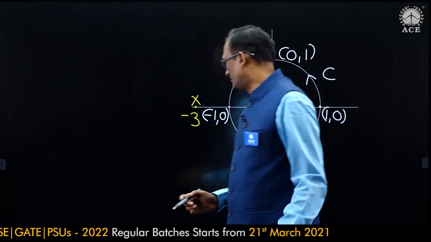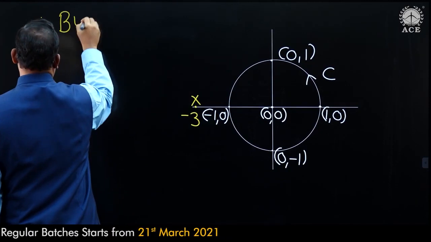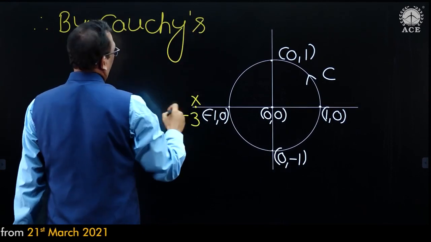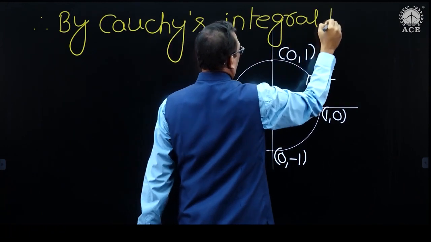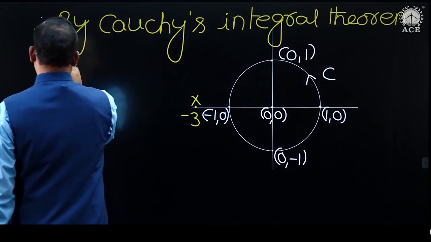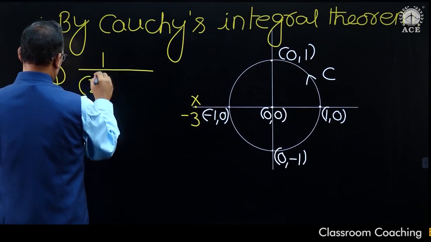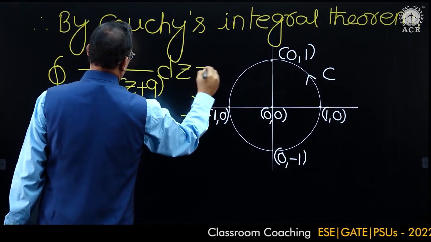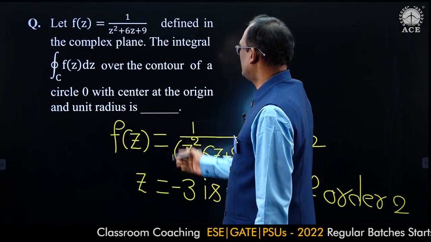Therefore, by Cauchy's integral theorem, integral of 1 by z square plus 6z plus 9 dz is equal to 0. This is the value of the integral. So answer 0.